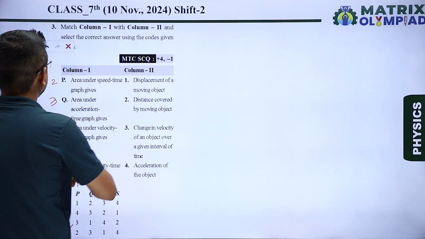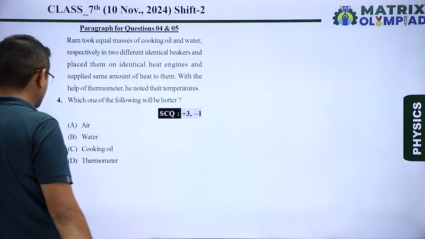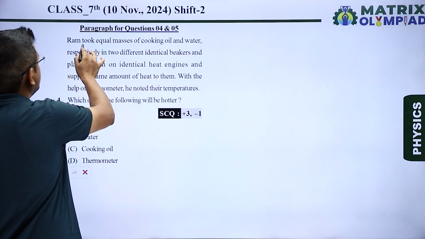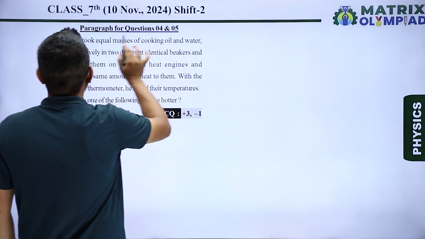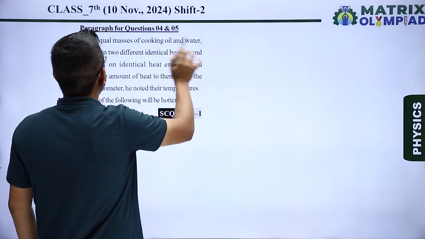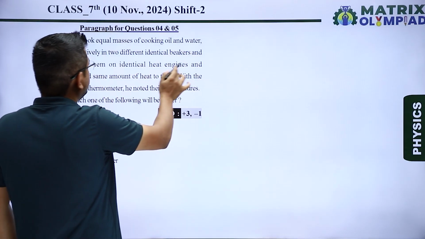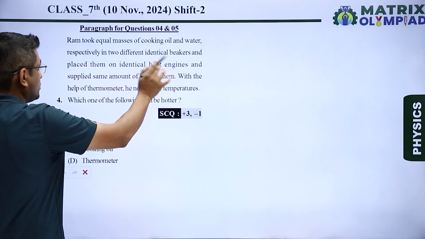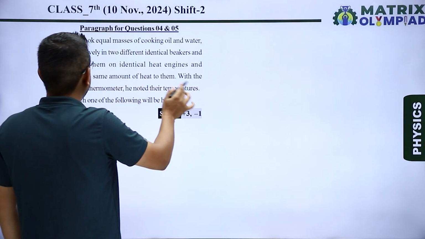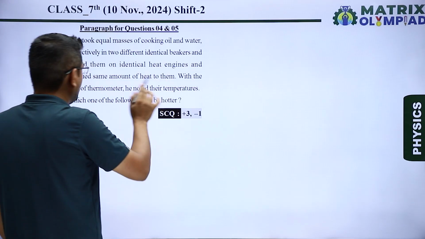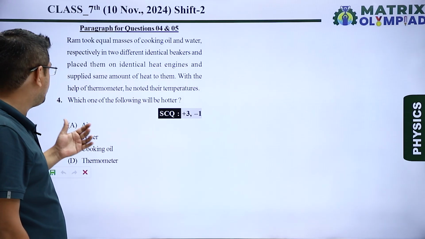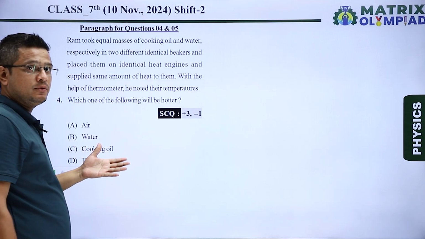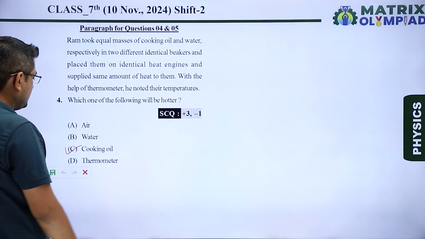Next question. Question number 4 and 5 is based on a paragraph. Some conditions are given. Ram took equal masses of cooking oil and water respectively in two different identical beakers and placed them on identical heat engines and supplied the same amount of heat to them. With the help of a thermometer, he noted their temperature. Which one of the following will be hotter? As we know that the heat capacity of cooking oil is less, so it will be hotter at the same amount of given heat. So option C is our correct answer.